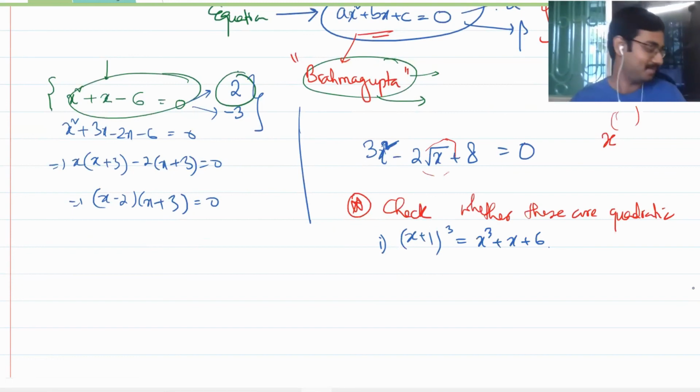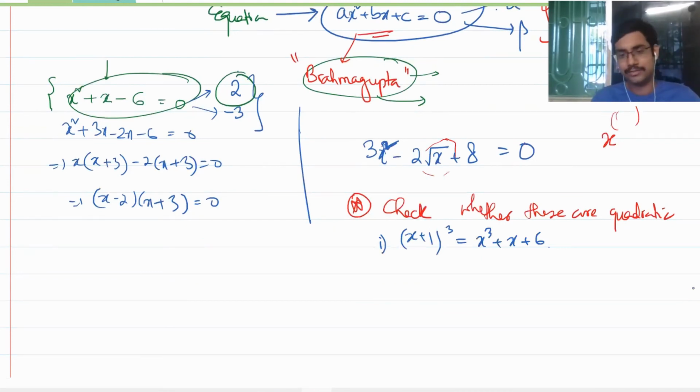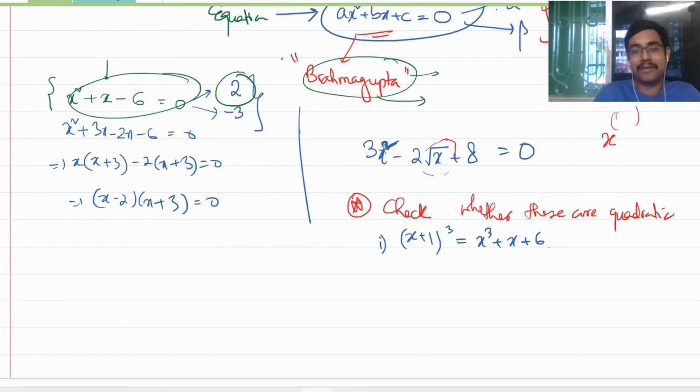Nah. It may look so, but pierce into it a little more deeply. Where did you see 4 here as the highest power? Who said the highest power is 3? Anybody else? See, something which may look like one thing at first instant may be completely different. Can anybody recall the formula of x plus 1 whole cube?